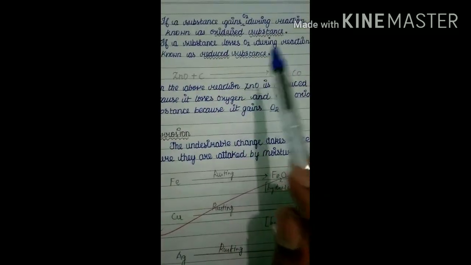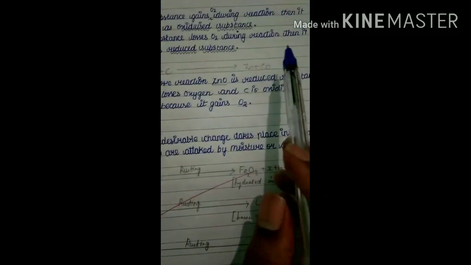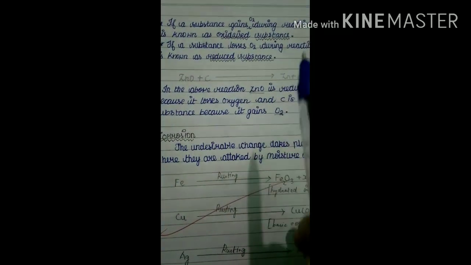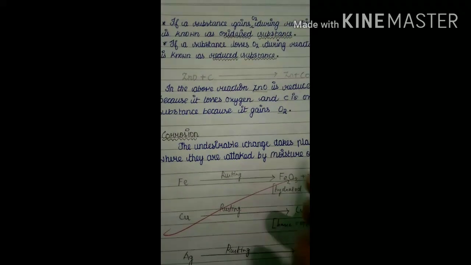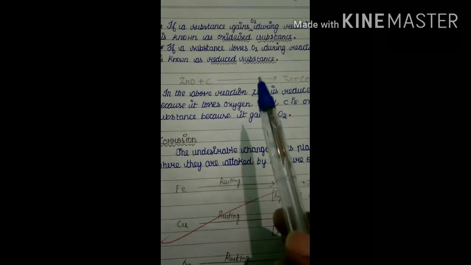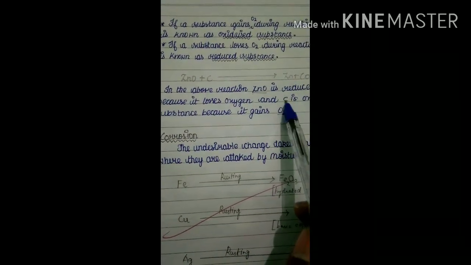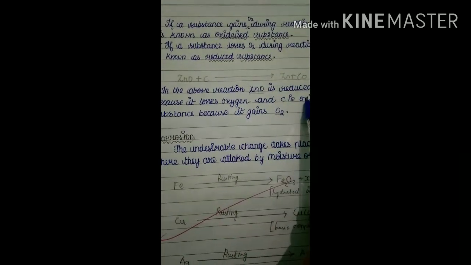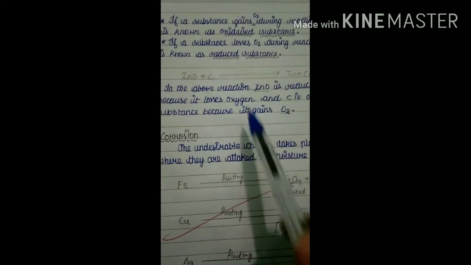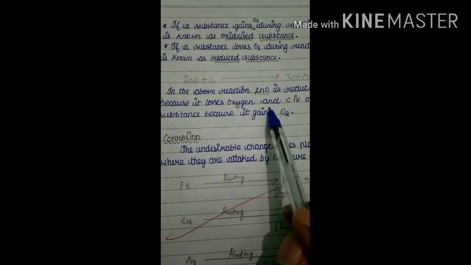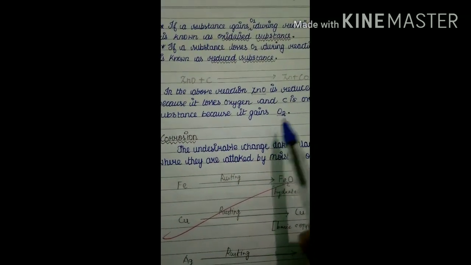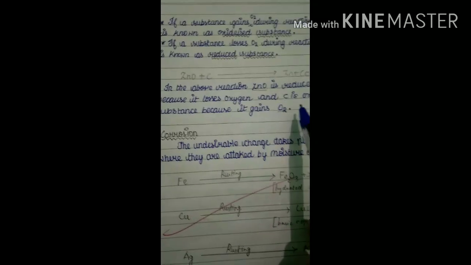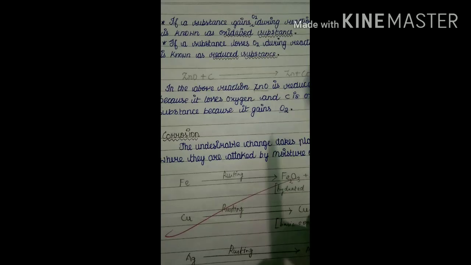If a substance loses oxygen atoms during a reaction, it is called a reduced substance, and that reaction is called a reduction reaction. So don't confuse this one. Oxidation means gaining of oxygen atoms or losing of hydrogen atoms throughout the reaction. Reduction means gaining of hydrogen atoms or losing of oxygen atoms. That is called a reduction reaction and that substance is called the reduced substance.